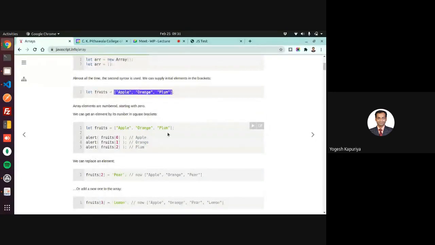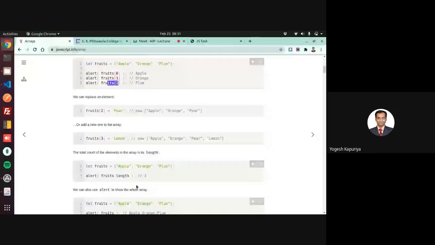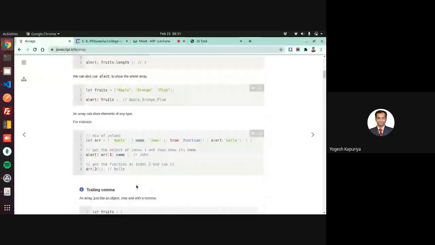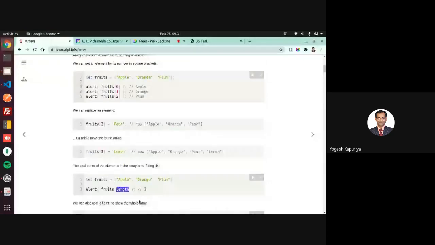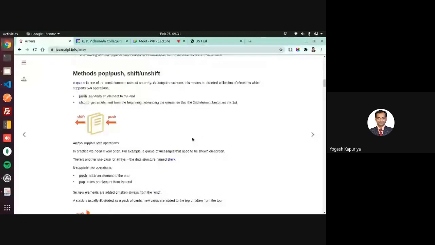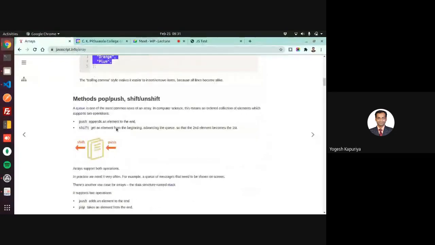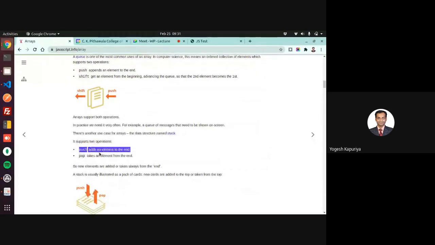Sometimes you want to fill values within an array, so you can go for this. And unlike string, here you can access an individual element. So fruit 0, 1, and 2. Again, in case of an array, if you go for dot length, it will give you the number of elements within an array. Okay. Then there are some methods for array. Let's say you created an array and you want to push something inside it. So there is a method called push. That will add an element at the end.